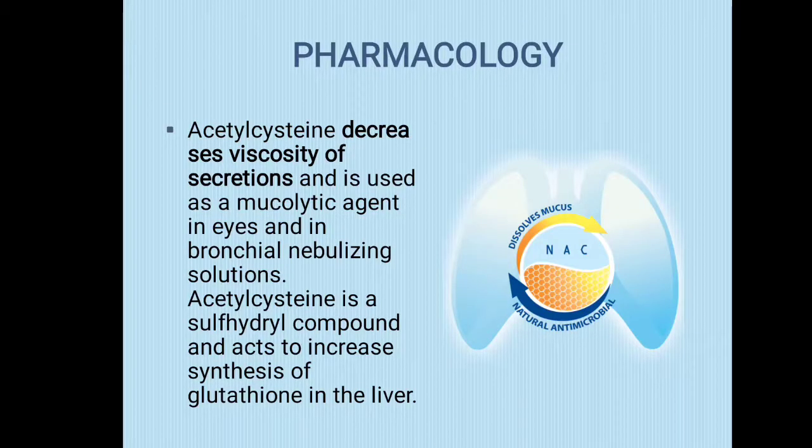Now its pharmacology. Acetylcysteine decreases the viscosity of the secretion, that's why it is called a mucolytic. It breaks down the mucus and is used as a mucolytic agent in the eye and in bronchial nebulizing solution. Acetylcysteine is a sulfhydryl compound and acts to increase the synthesis of glutathione in the liver.